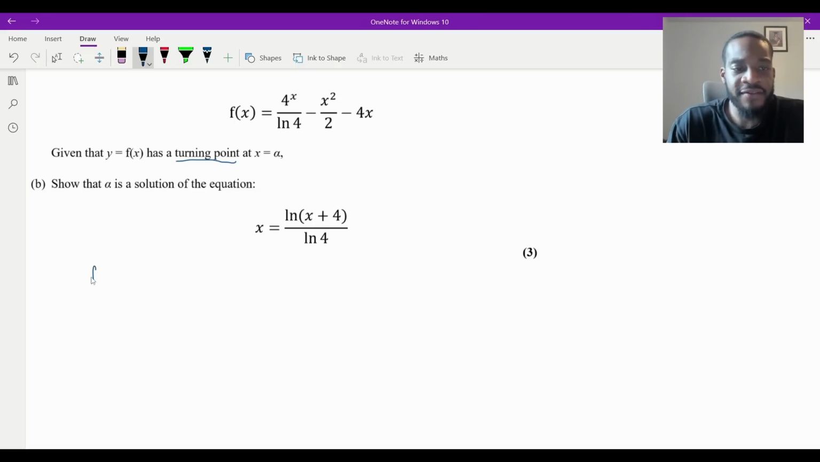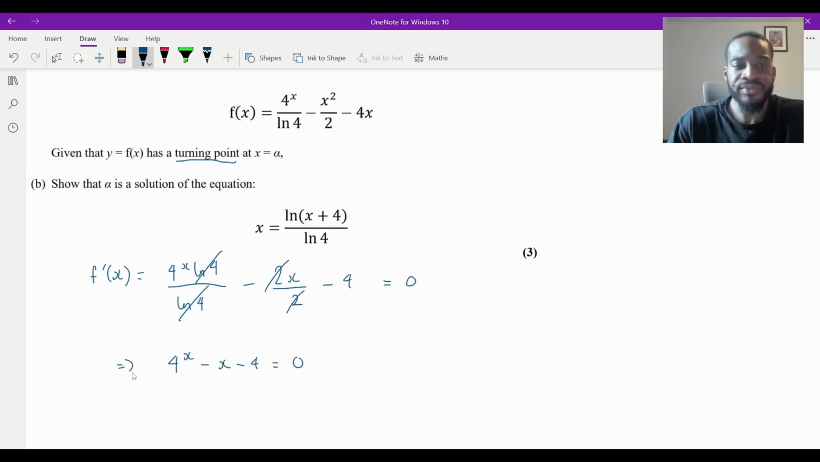So f dash of x, what is that going to be equal to? Differentiating 4 to the x, remember we just did that in part A, that's 4 to the x ln 4. Now this division by ln 4 is a constant, so I still need to divide by the ln 4 as well. And then the next one, x squared differentiates to 2x, and I'm still dividing by the 2. And then minus 4x differentiates to minus 4, doesn't it? And then I'm setting this equal to 0. Now, tidying up a bit, ln 4s are going to cancel, 2s are going to cancel. It's going to be 4 to the x minus x minus 4 is equal to 0.